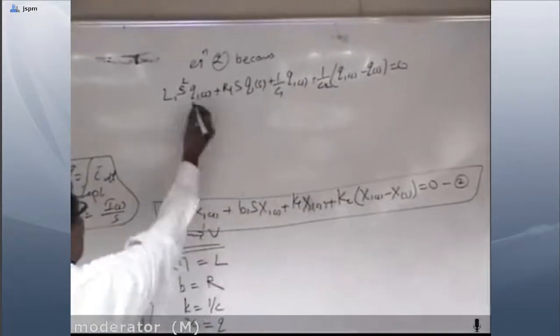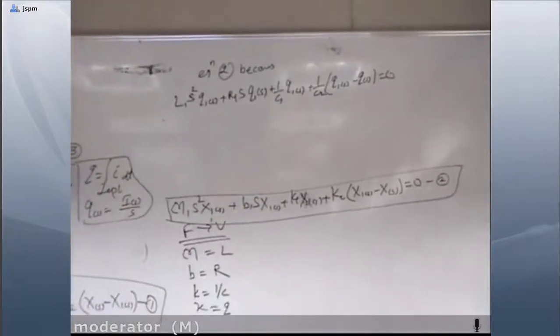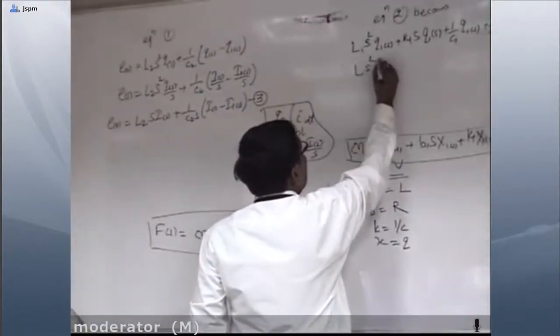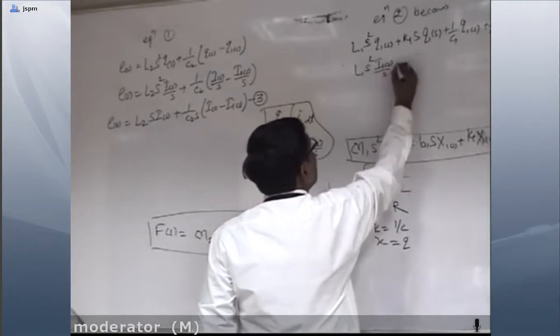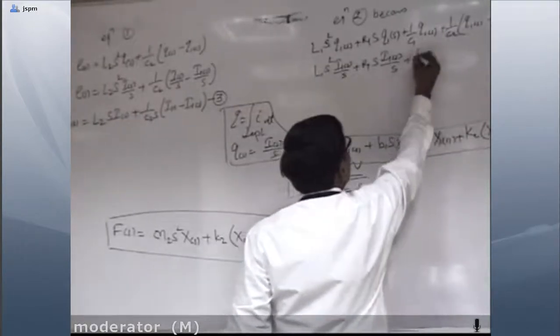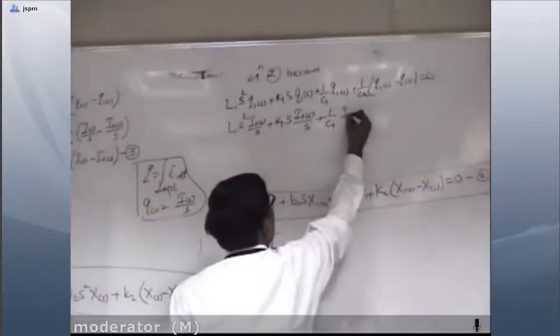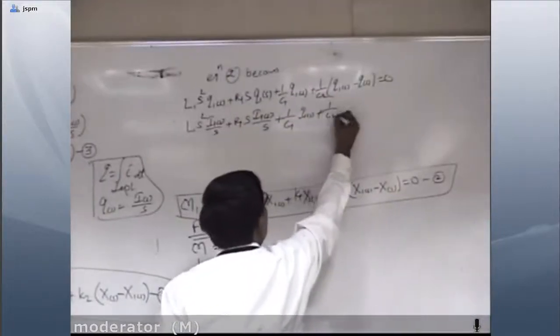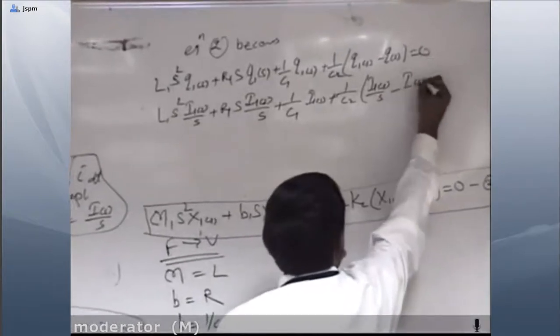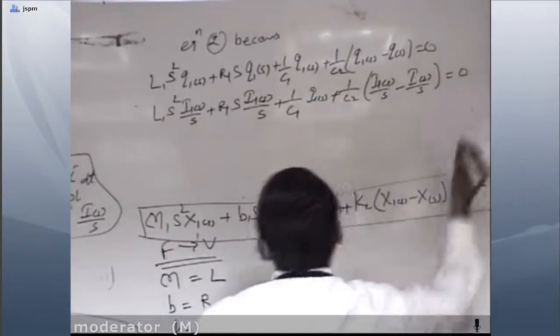Now we have to rearrange this one. Again we have to substitute this relation. Q is equal to the integral of I dt, so its Laplace will take this one. So here L1 S square I1(S) upon S plus R1 S I1(S) upon S plus 1 by C1 I1(S) plus 1 by C2 I1(S) upon S minus I(S) upon S is equal to 0.